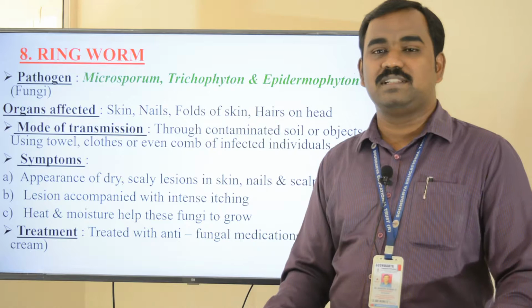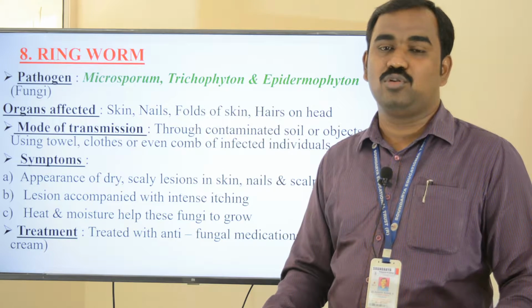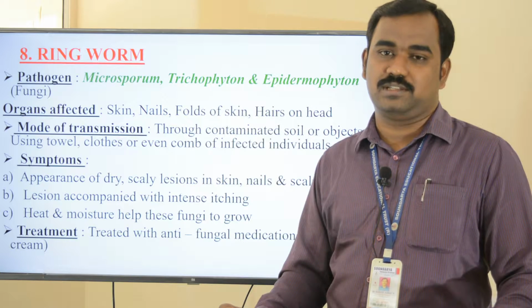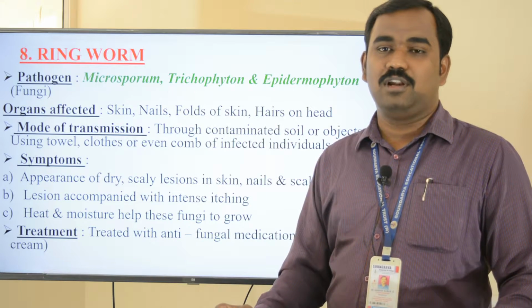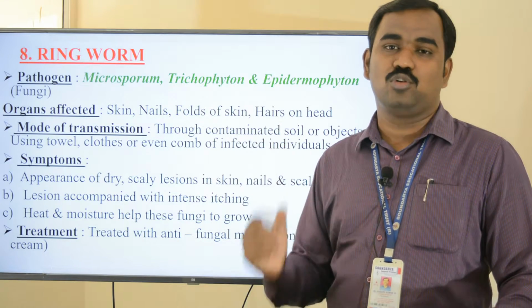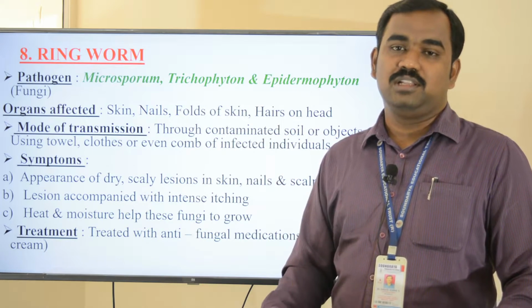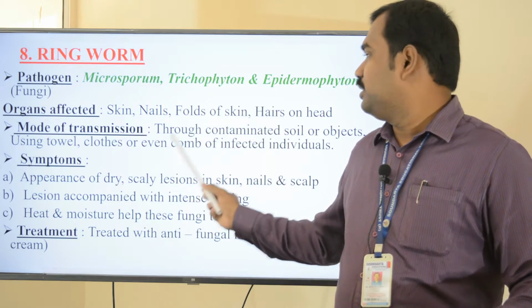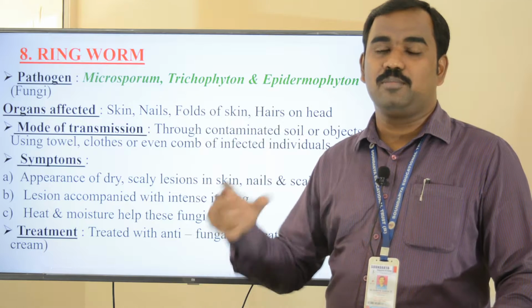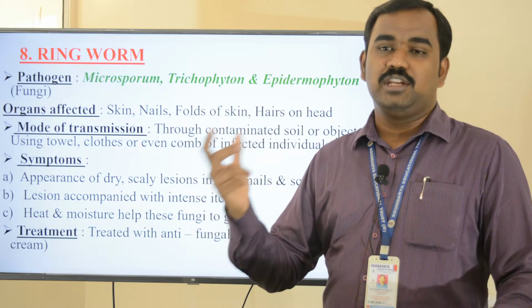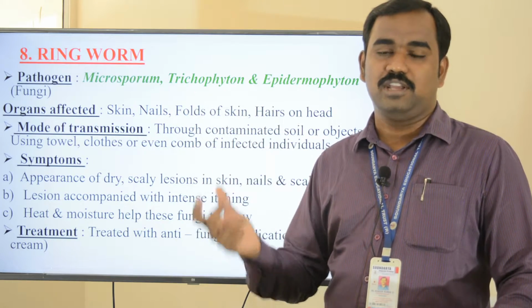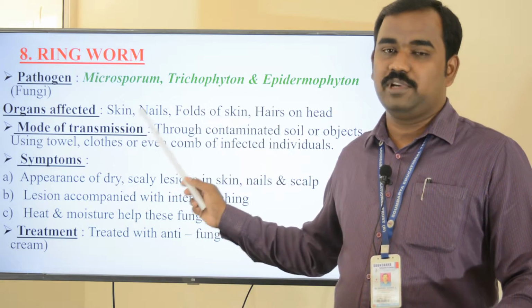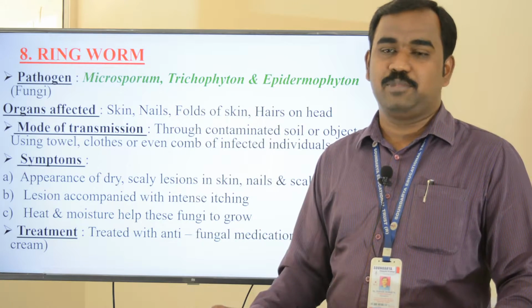How is this ringworm disease transmitted? It is transmitted through contaminated soil, or it is also transmitted through contaminated objects by using the towel, clothes or even sharing the comb from an infected individual. I will repeat: through contaminated soil or by using contaminated objects, by sharing of towels, clothes or even using the comb from an infected individual, this ringworm disease is transmitted to a healthy person.